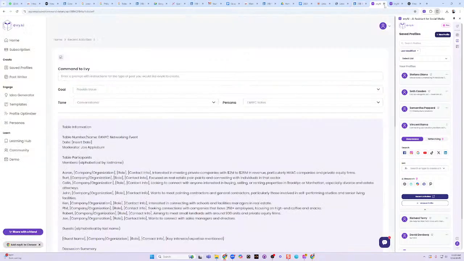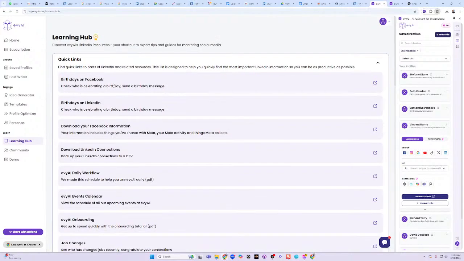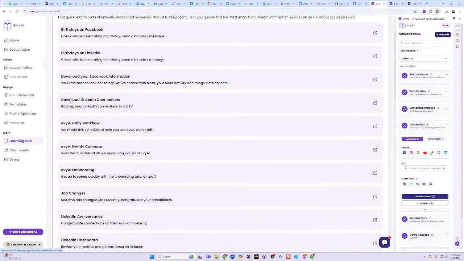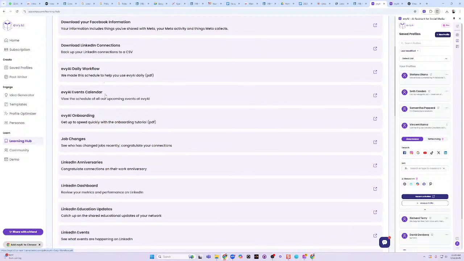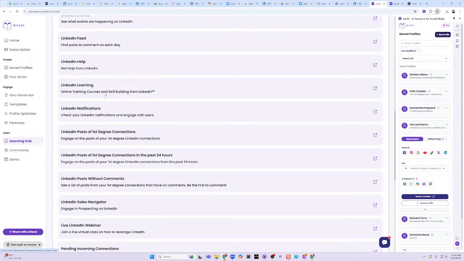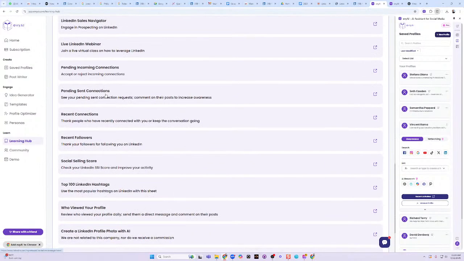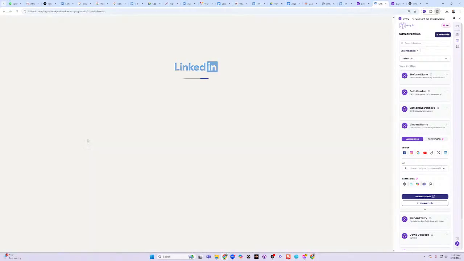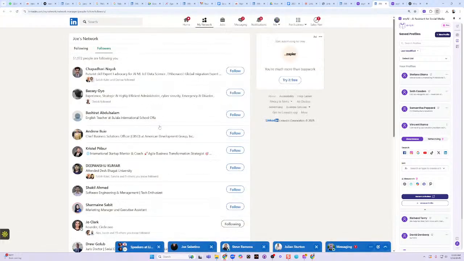Well, if you log into EviAI, on the left side, it's going to say Learning Hub. We have something called Quick Links, and under Quick Links, you can see everybody's birthdays. You can download all your LinkedIn connections. You can even see a daily workflow that has a step-by-step process of what you need to be doing each day, even if you just have 15 minutes a day to be successful on LinkedIn. And if you keep scrolling down here, you're going to see Sales Navigator, webinars, pending incoming connections, and then you're going to see recent connections and recent followers. When you click on recent followers, it takes you straight to your followers. You don't have to sit there and try to fiddle to figure out where your followers are.